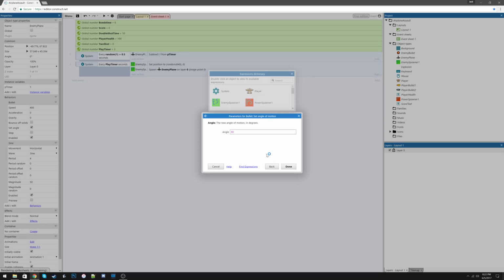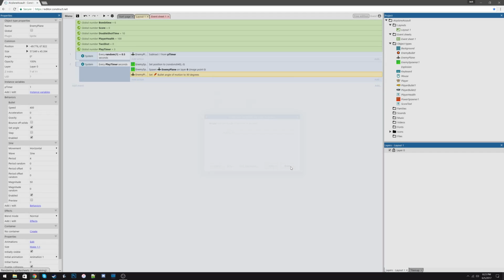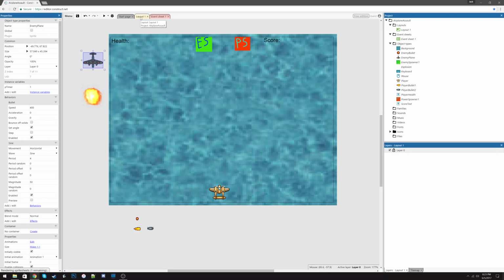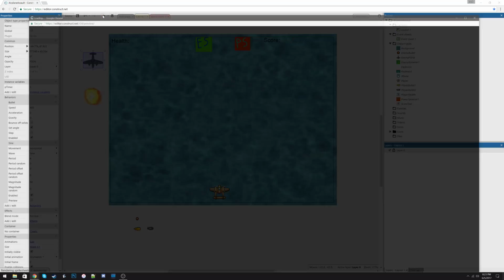So in computer science, unlike in math, 90 degrees is not facing towards the top of your screen. It's actually facing downward. 90 and 270 are switched in computer science. So in this case, if we want the enemy plane to be moving down towards our player, we have to make it move at 90 degrees. So let's just see what we have with that so far. Let's just see how this looks. We're going to press play.